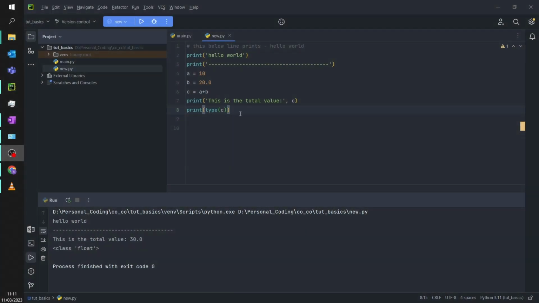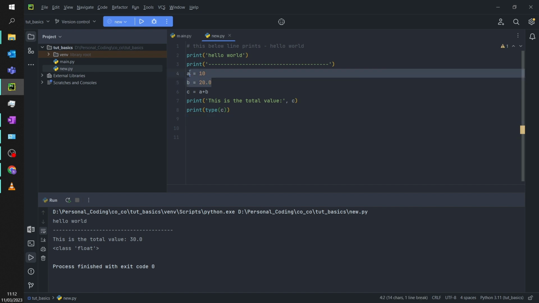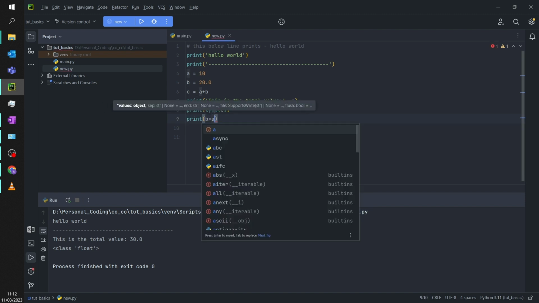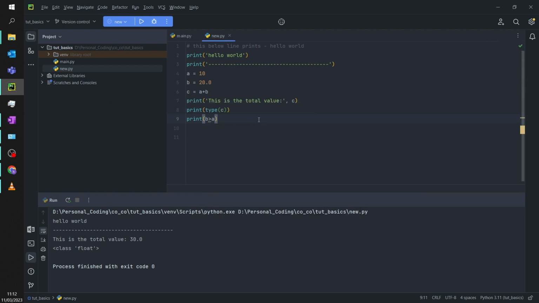There are actually some special types of data types. They don't come up in regular coding, but if you go to a better understanding of coding, then you'll start seeing them. Let us give a small example. We have two variables here, b and a. I want to know if b is greater than a. So let us say print b greater than a. I'm asking a question, and it gives an answer. So what should be the answer?